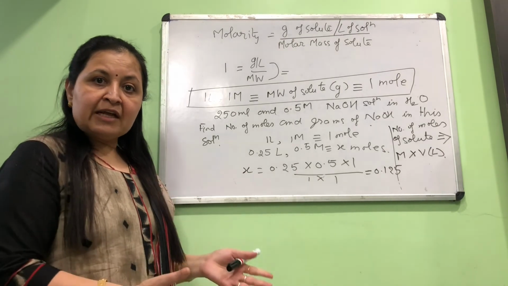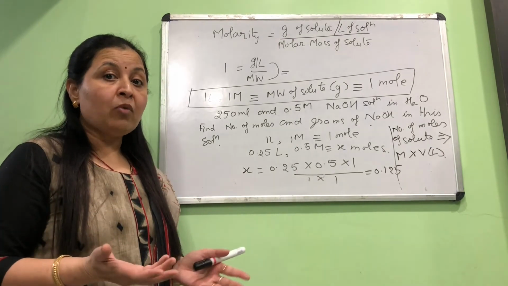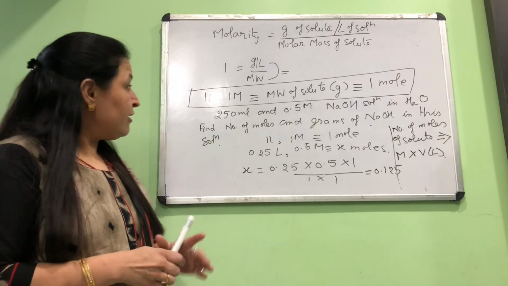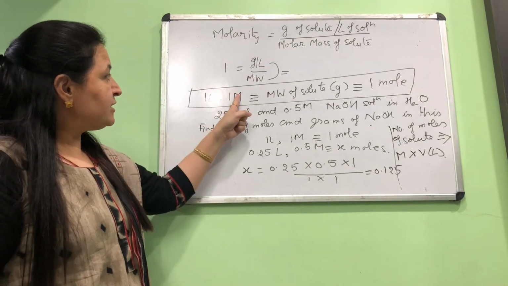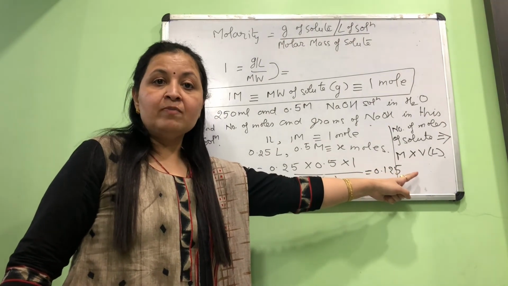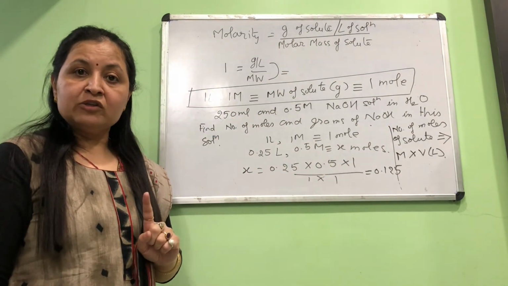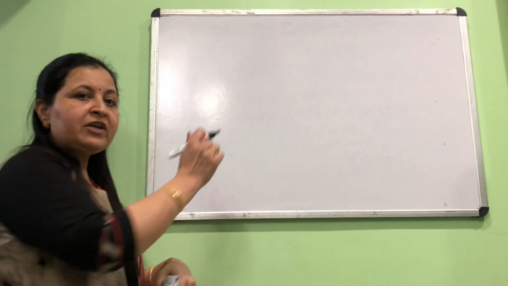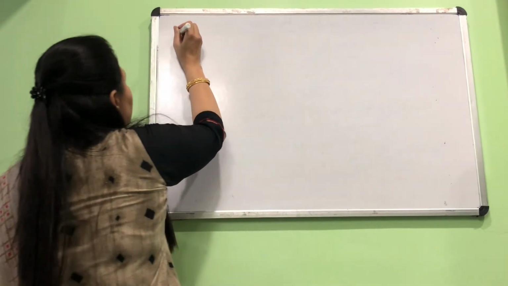Okay, so this is the concept of molarity, and two important relations that you should remember. One is the formula, one is this, and this can be shortened in this way: molarity into volume will always give you the number of moles of solute. Okay, the next way to express concentration is called normality.